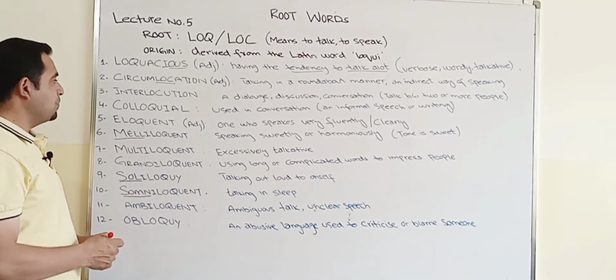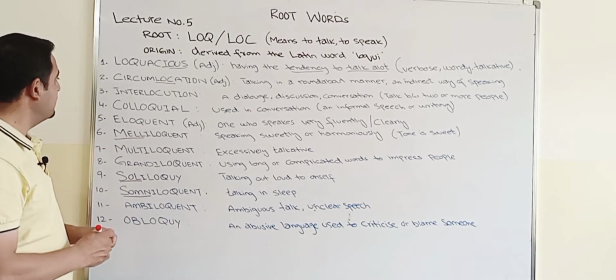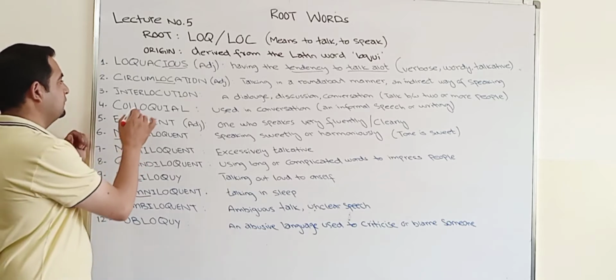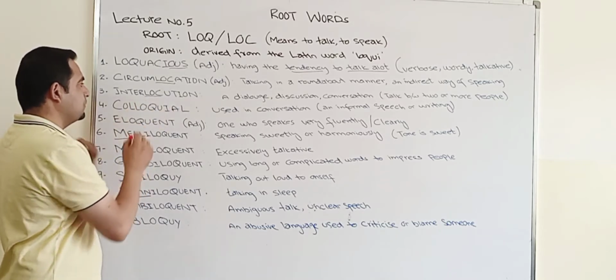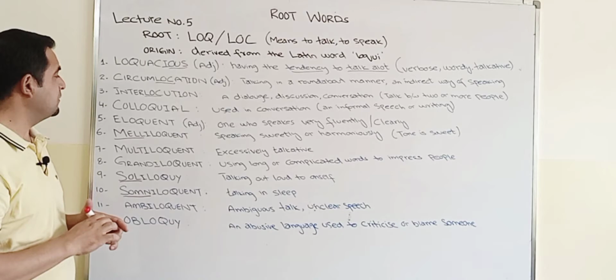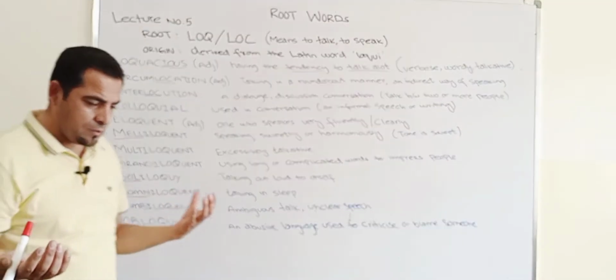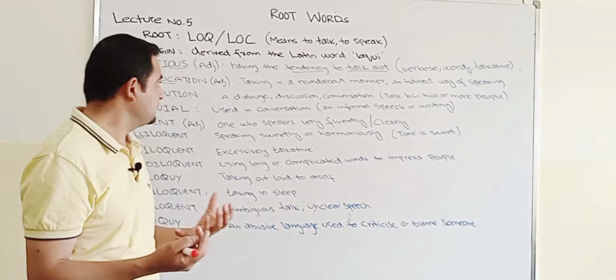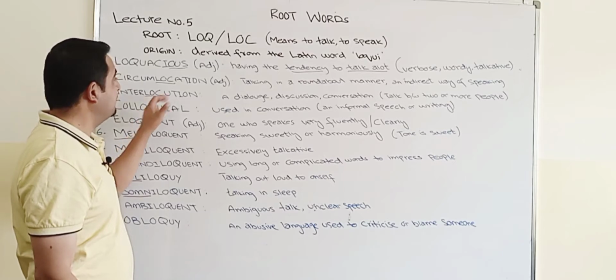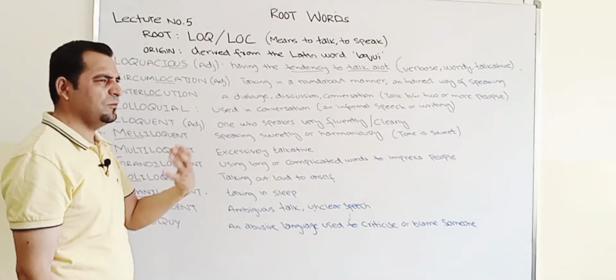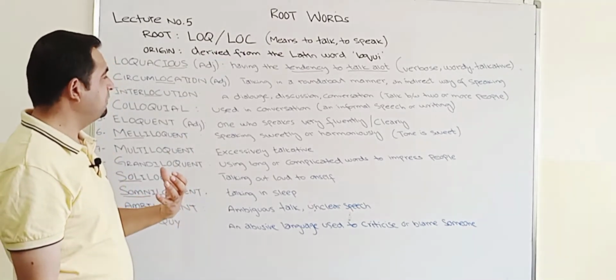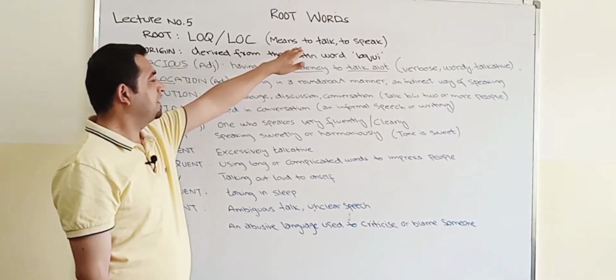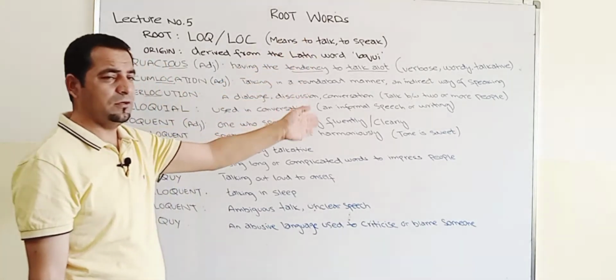All right, now moving to the third word, interlocution. So again, we could see the root here, interlocution. So now what does interlocution mean? If there is LOC there, we could tell ourselves that it suggests the meaning to talk or to speak.